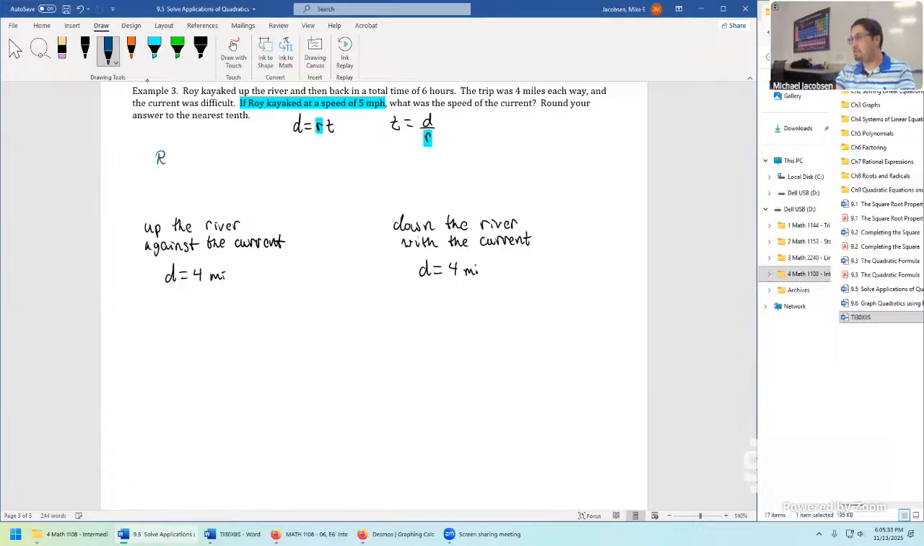Let's write out Roy's rate of speed is equal to 5 miles per hour.